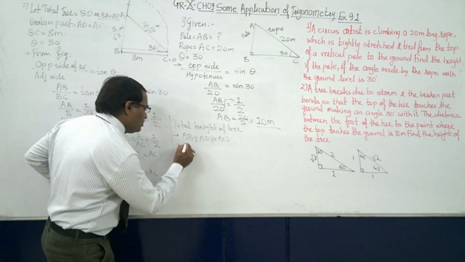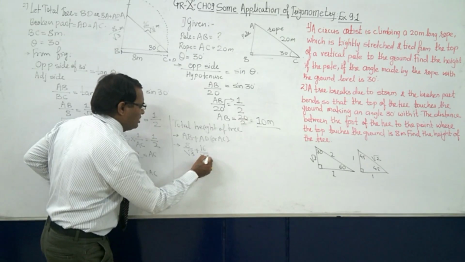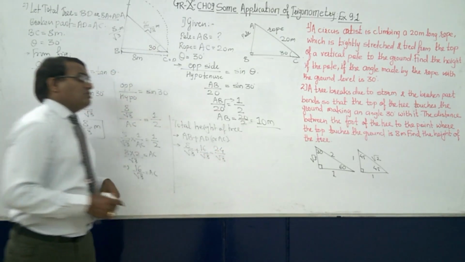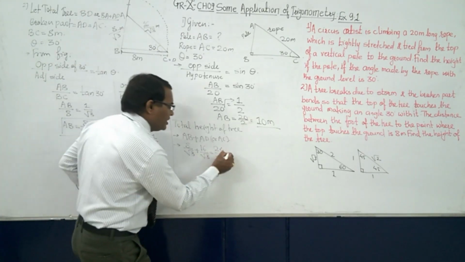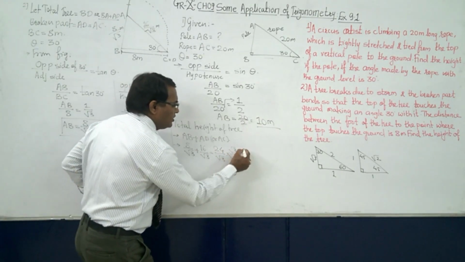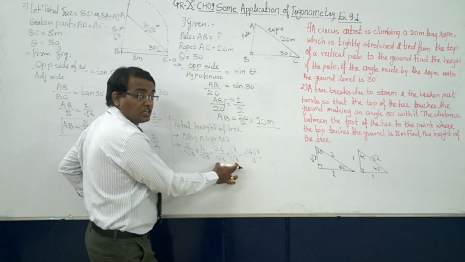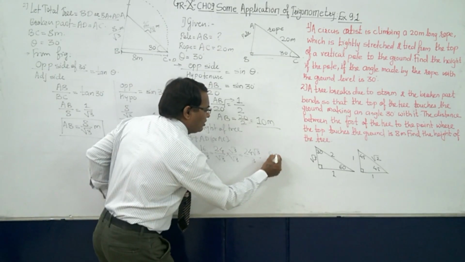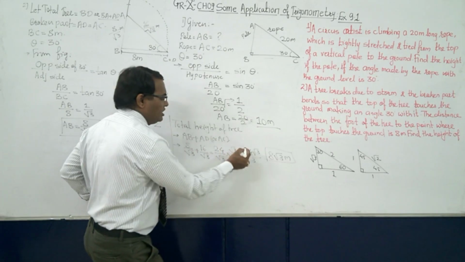It is 8 upon root 3 and 16 upon root 3, which is equal to 24 upon root 3. Now since the denominator has a radical sign, we will rationalize it. So it will become 24 root 3 upon 3, because root 3 into root 3 is 3. Then it will become 8 root 3 meter. This is the total height of the tree.